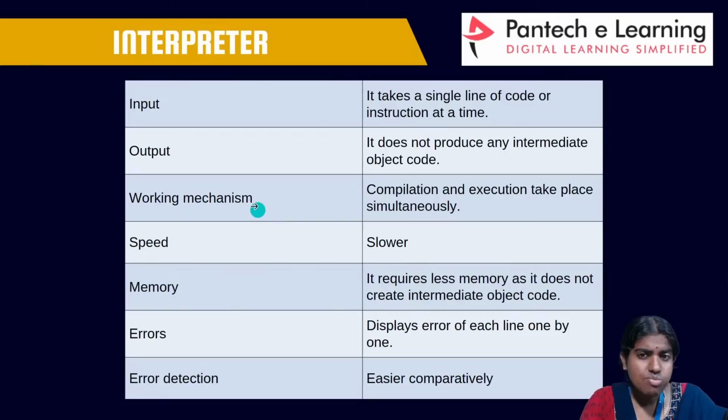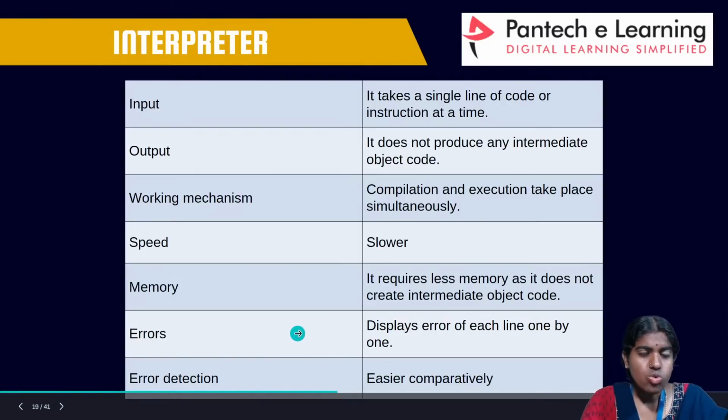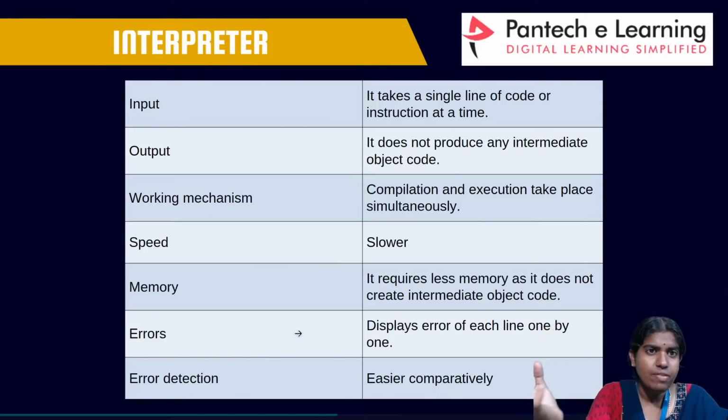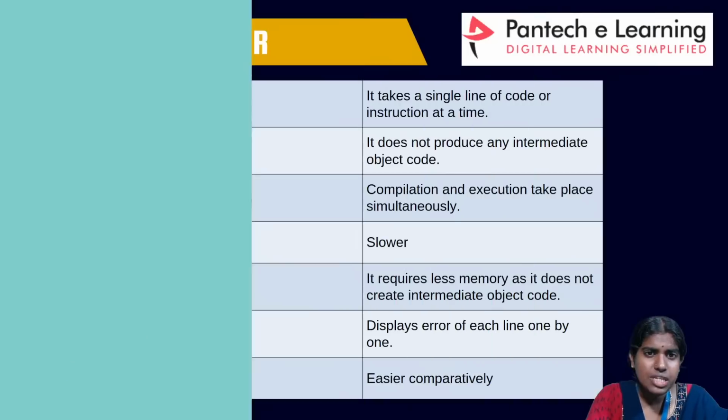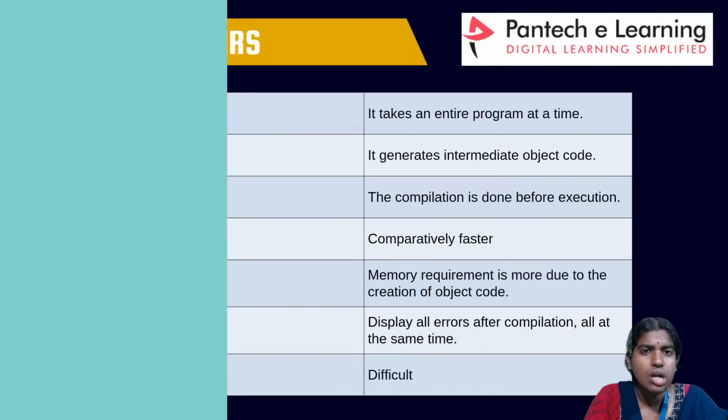And for the working mechanism, compilation and execution take place simultaneously. So all these are the different things you should remember. Whenever I am developing any program, it interprets each and every line of code independently. And for errors, it is going to display the error of each line one by one, and error detection is easier in an interpreter when compared to a compiler.